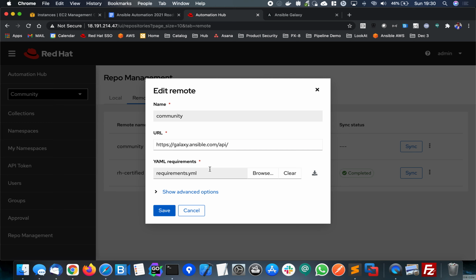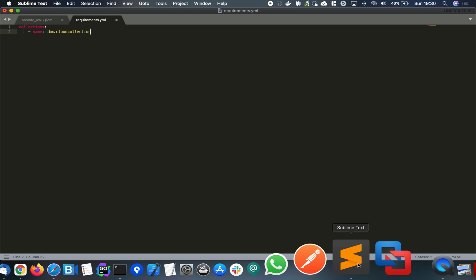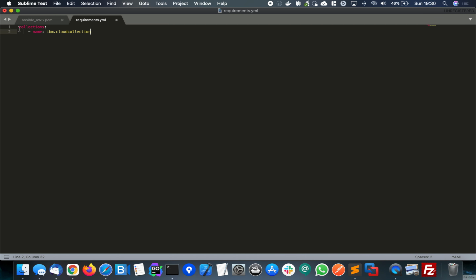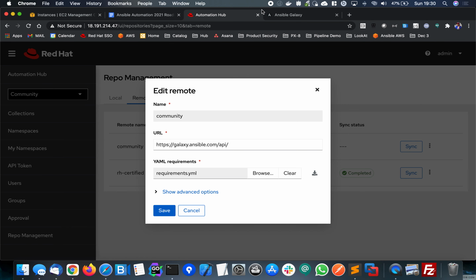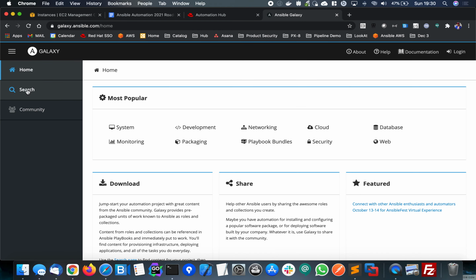So what does the requirements.yaml look like? It looks something like this. You specify your collections and you just give them a name. You can put a version as well. So at the moment I said I wish to have the IBM.cloud collection. And the way you get this detail is that you go to Galaxy. Let's go there now and add to this file.